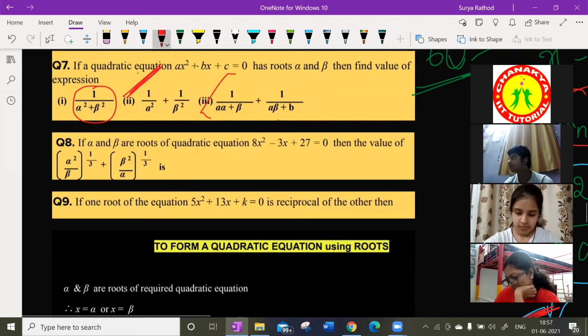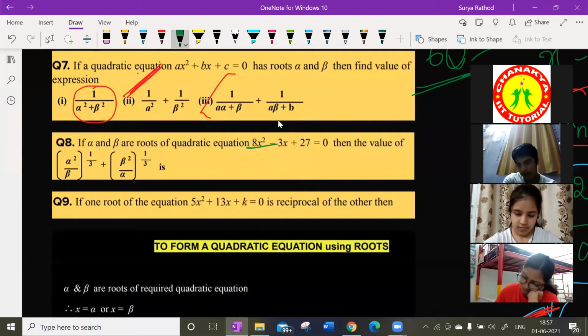Eighth one. If alpha and beta are the roots of the quadratic equation.